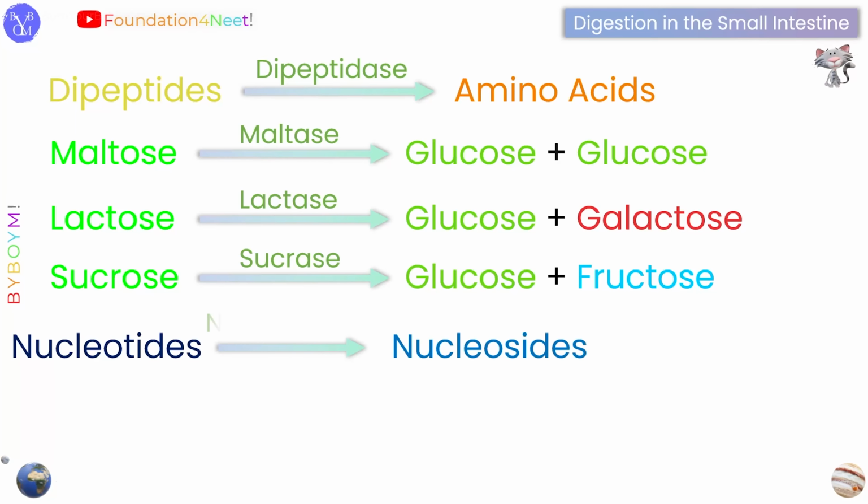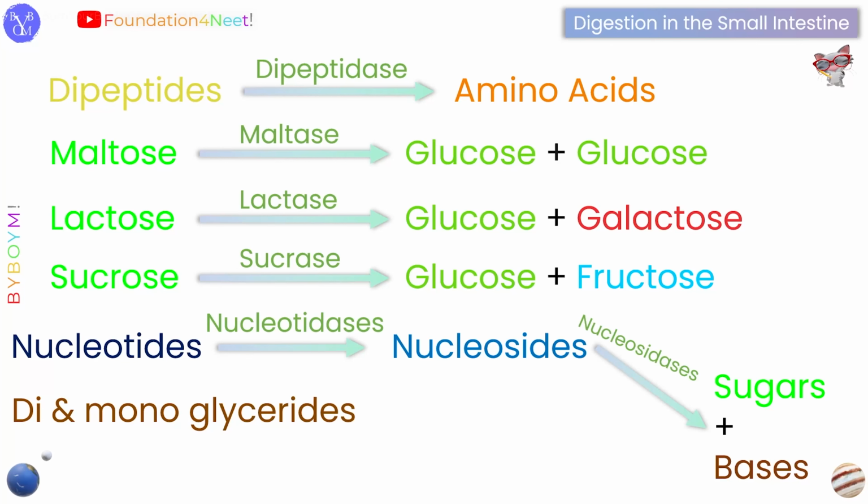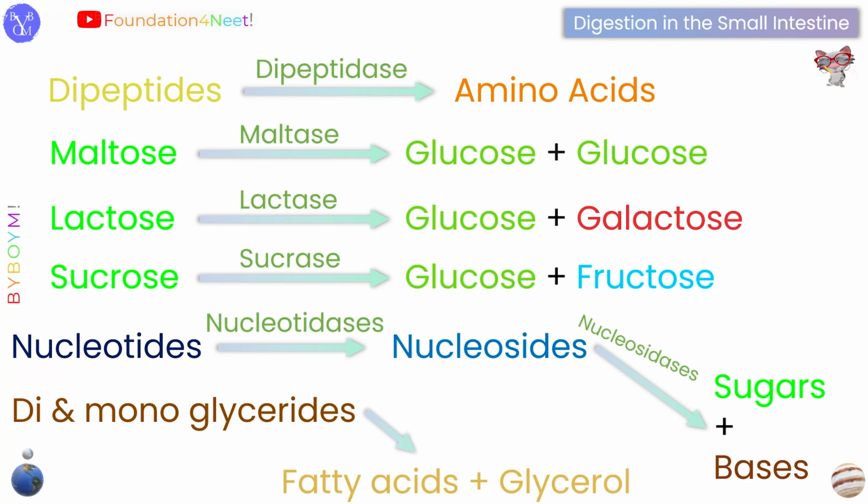Nucleotides are broken down into nucleosides by the enzyme nucleotidases and further into sugars and bases by the enzyme nucleosidases. These two enzymes are also present in the intestinal juice. Di- and monoglycerides are broken down into fatty acids and glycerol by the enzyme lipases. Now this is very important to understand here that all the components that are written on the right side of the reaction are the simplest unit.